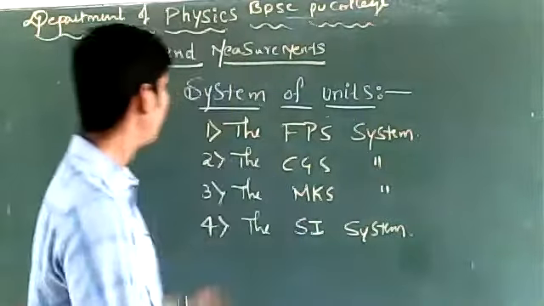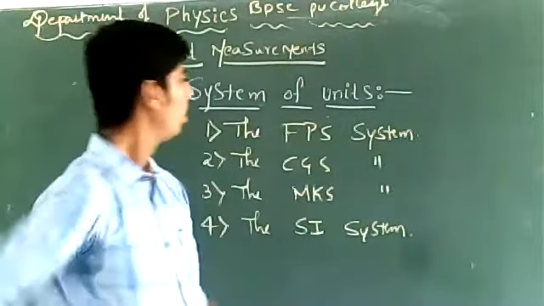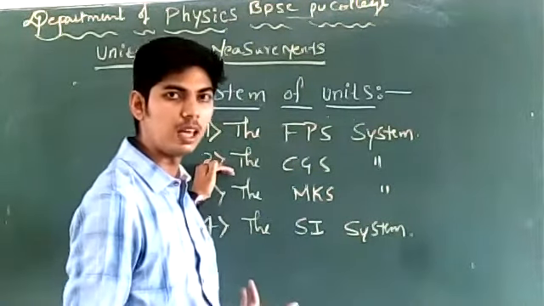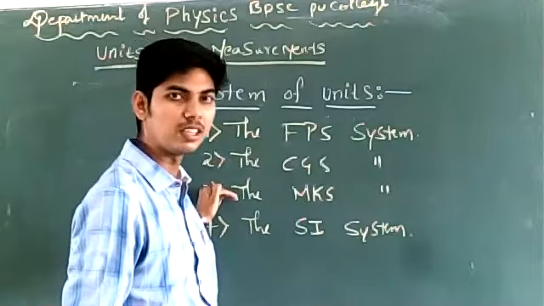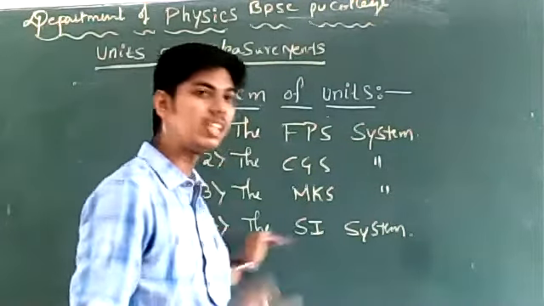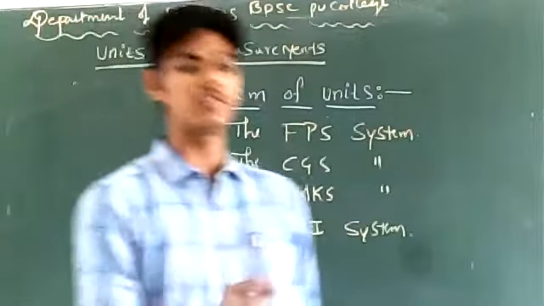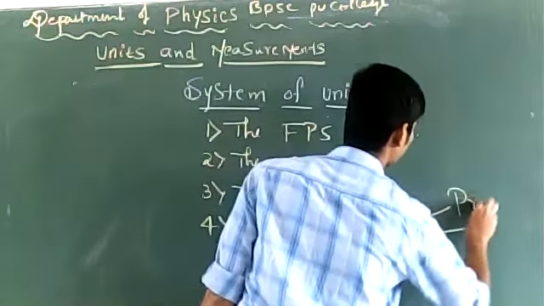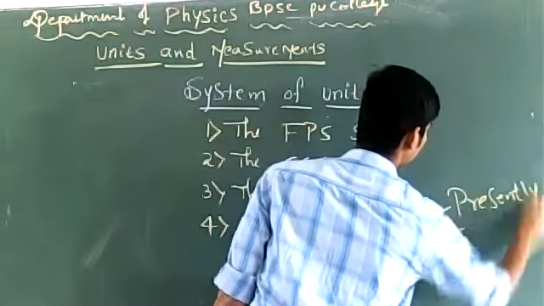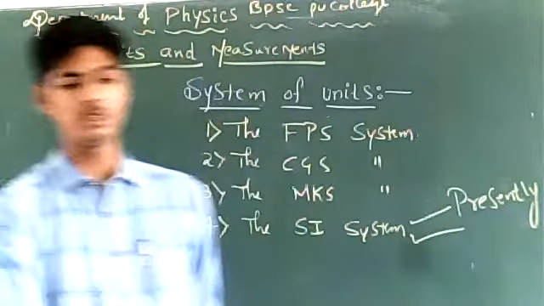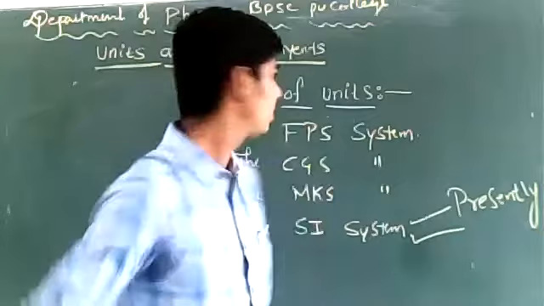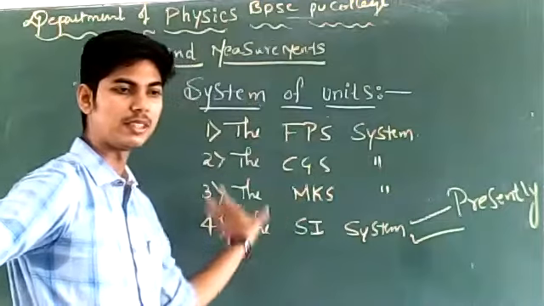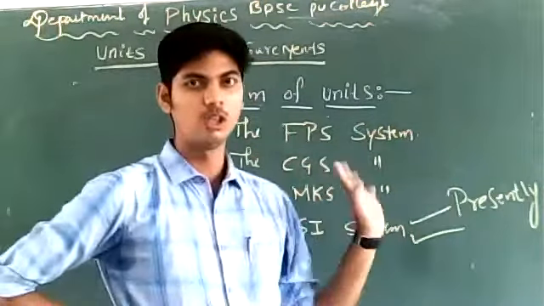Till date, we have these four systems of units. Initially, FPS system was in use. Next, CGS system came into existence. After that, MKS system was brought into picture. Presently, we are following SI system. This is the system of units which we are presently following. We will understand what is FPS system, what is CGS system, what is MKS system, and what is SI system in our next class.